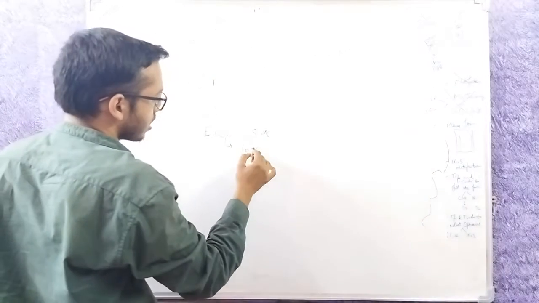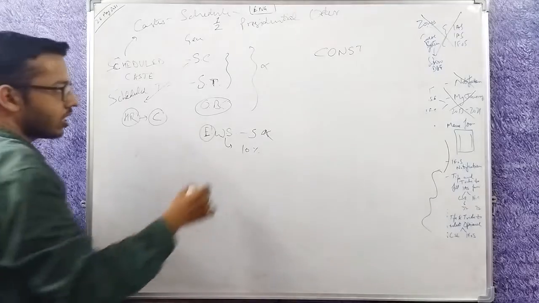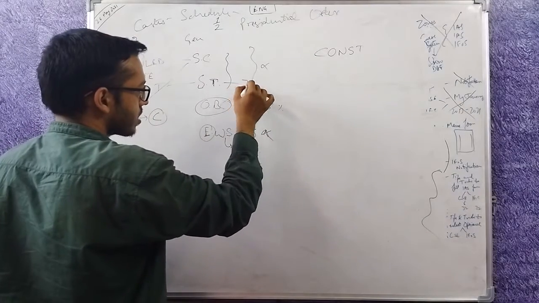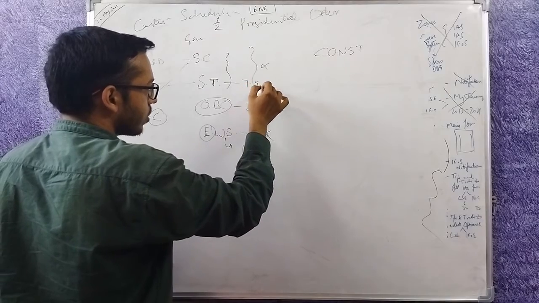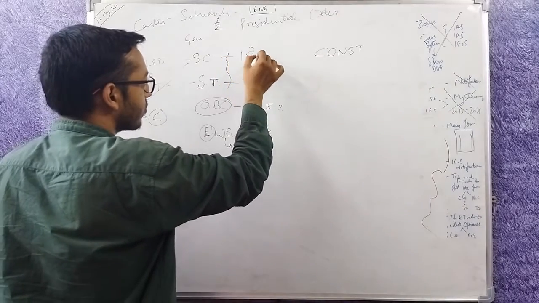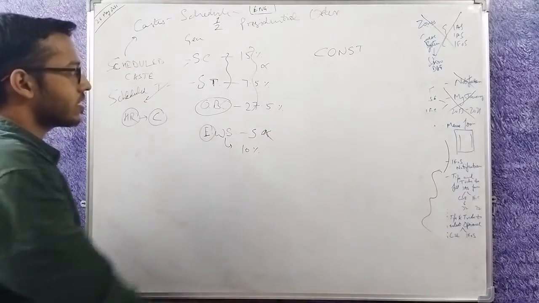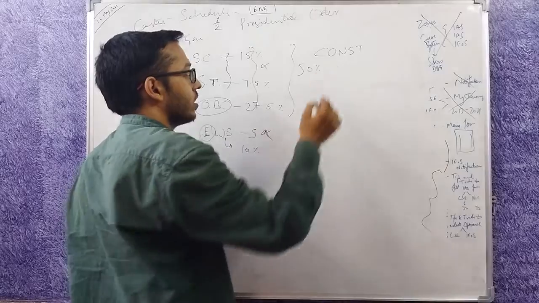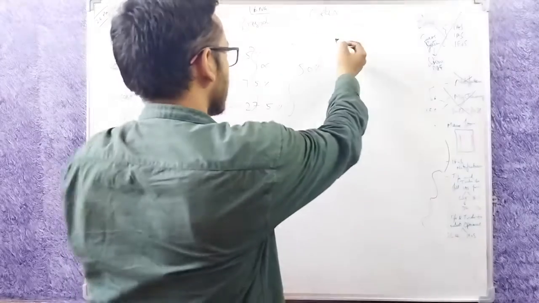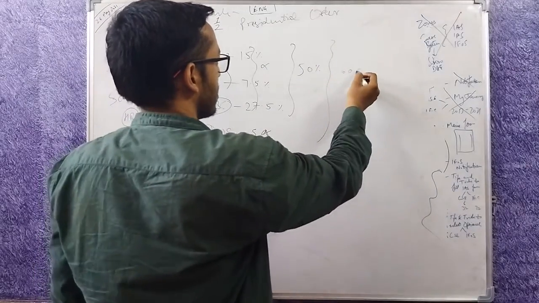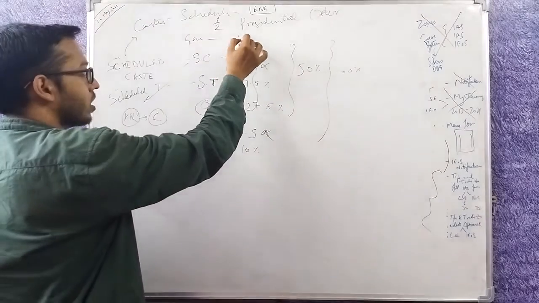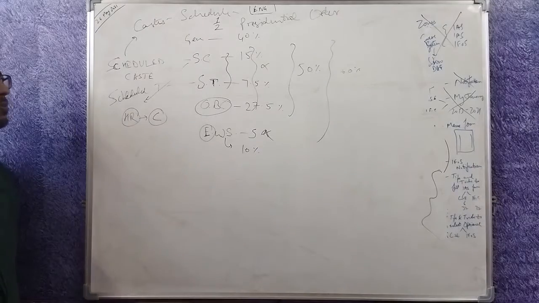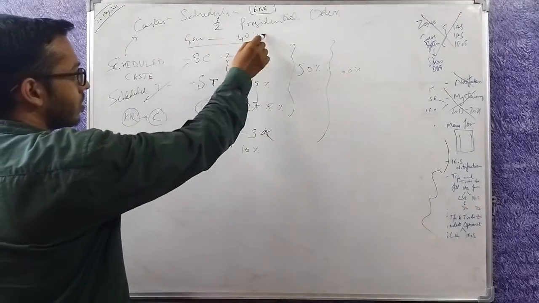And the EWS reservation is 10%. The OBC reservation is 27.5%, ST is 7.5%, SC is 15%, so this becomes 50%, and with EWS this becomes 60%, so the rest 40% are for the general category. The general category people get 40% of seats.